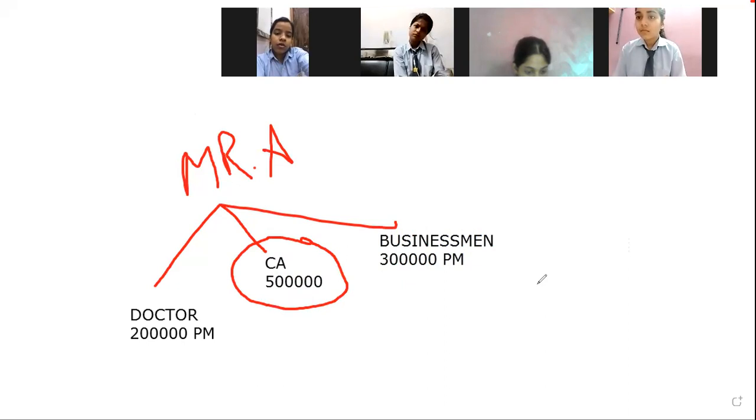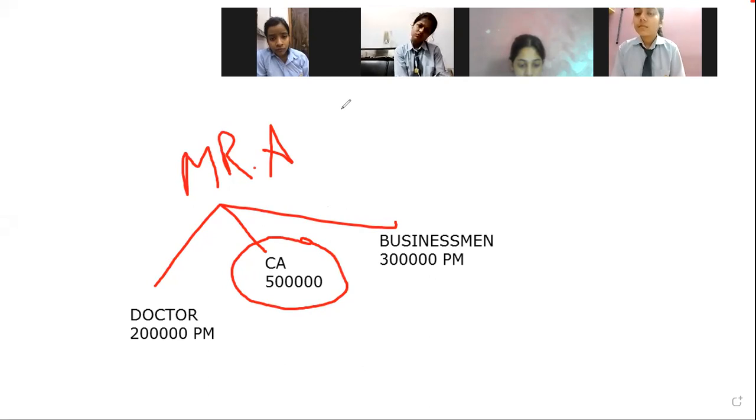Sir, if Mr. A selects being a CA, then the opportunity cost will be businessman. Because that is the next best alternative that he has foregone. He has now selected being a CA and started earning rupees 5 lakh. That means by going towards the CA, he has basically lost working as a businessman and could have earned 3 lakh from that also. So for being selected as a CA, the next best alternative which he has foregone is the businessman. So that would be 3 lakh, right?